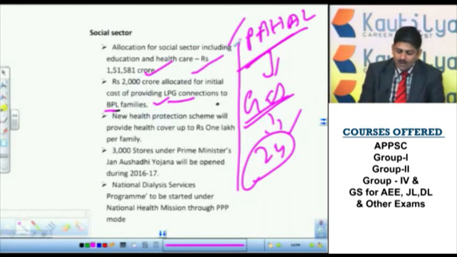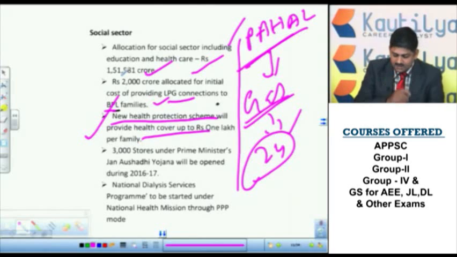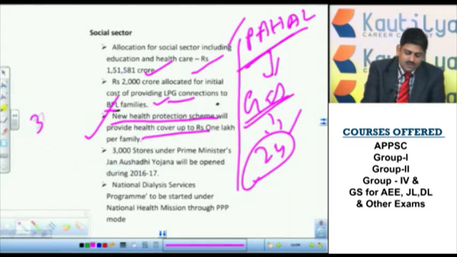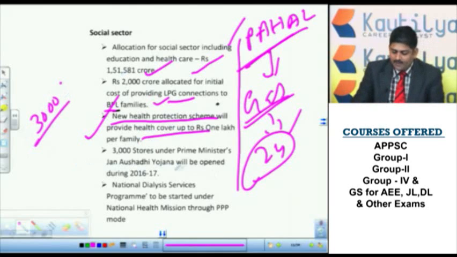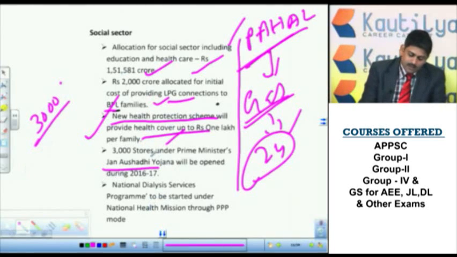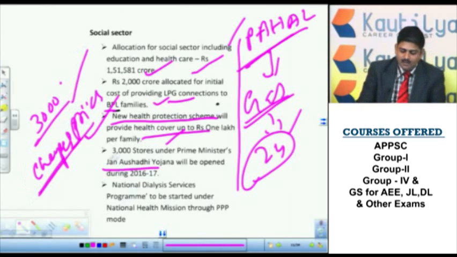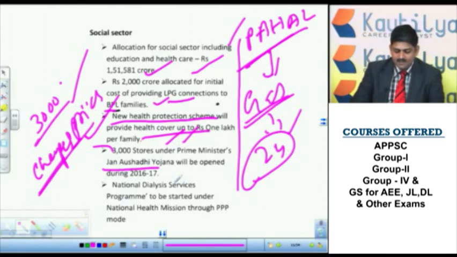Now, a new health protection scheme was also announced. So health cover up to 1 lakh per family is given. So another important initiative. Next, 3,000 stores will be opened under the Prime Minister Jan Aushadhi Yojana. What will this Prime Minister Jan Aushadhi Yojana actually do? They will sell many drugs at a very cheaper price for the poor people. So for them, 3,000 stores will be opened under this particular scheme.